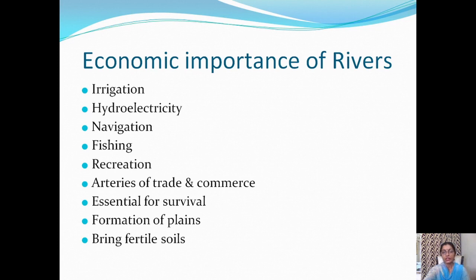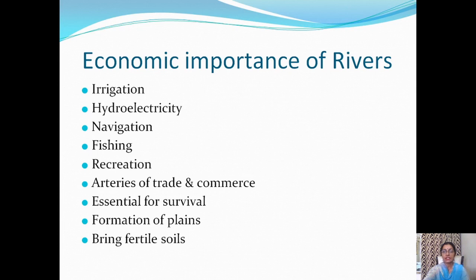In the past, when roads and railways were not developed, rivers acted as the most important means of navigation. National Waterway number 1 on River Ganga, National Waterway number 2 on Brahmaputra show that rivers are navigable. The people who live near rivers catch fish and earn their livelihood. Rivers have been a source of recreation since ages. They act as arteries of trade and commerce.